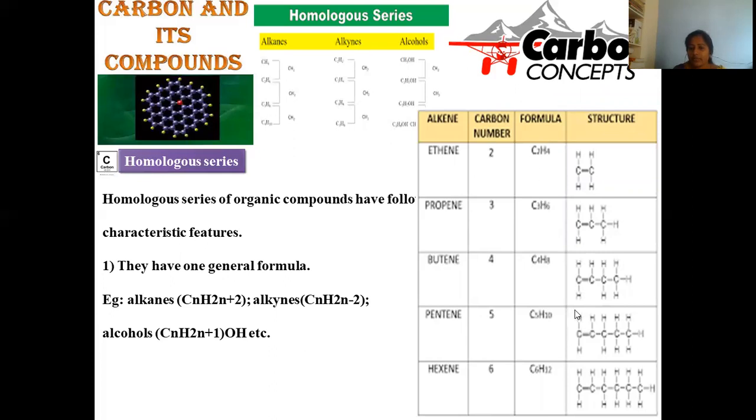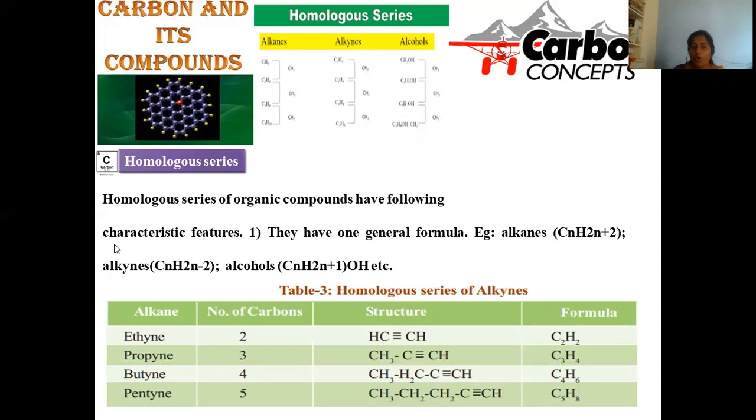Now, this is the series of compounds which are provided with the double bond: ethene, propene, butene, pentene, and hexene, where all the compounds have a carbon-carbon double bond. And what will be the general formula for alkene? CnH2n only. So here ethene will be C2H4, propene will be C3H6. What could be the difference between these two? The difference will be a CH2 unit. So in this manner, a homologous series will be distinguished by one CH2 unit, but the general formula remains the same. That's the important characteristic. Homologous series of organic compounds have the characteristic features in this manner.